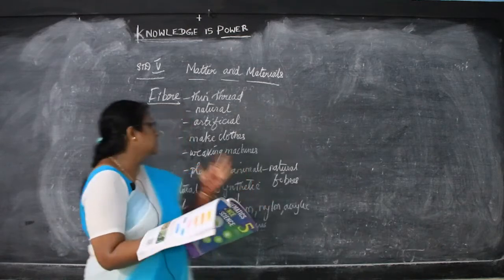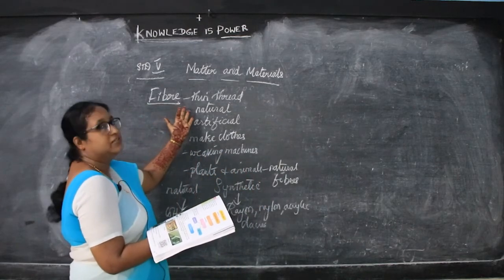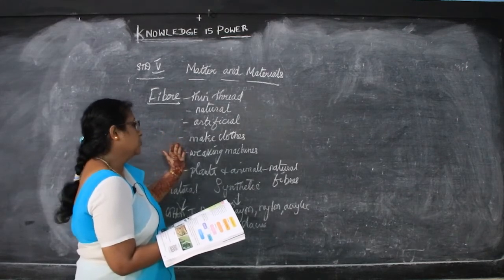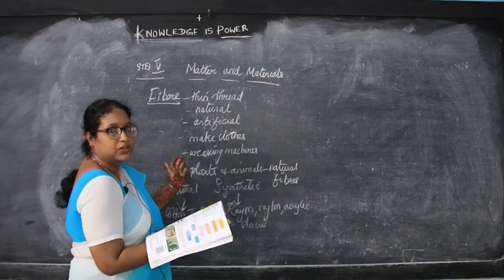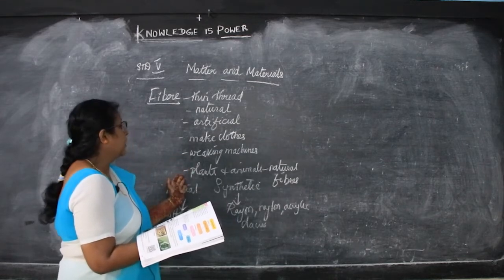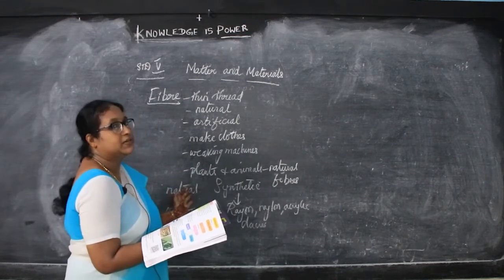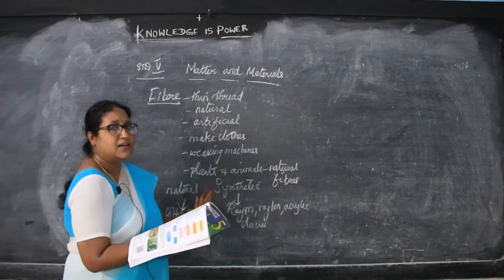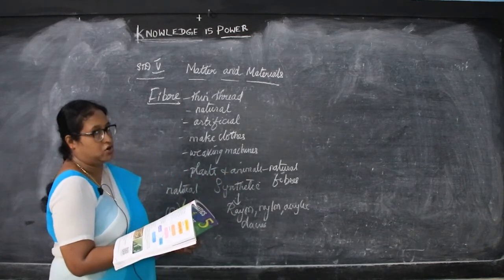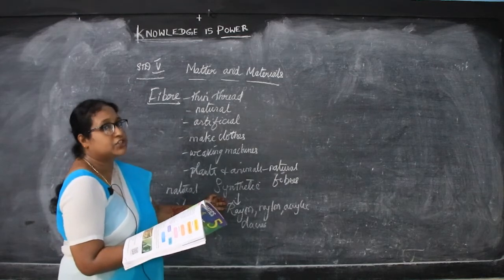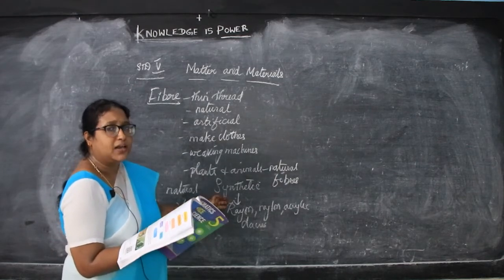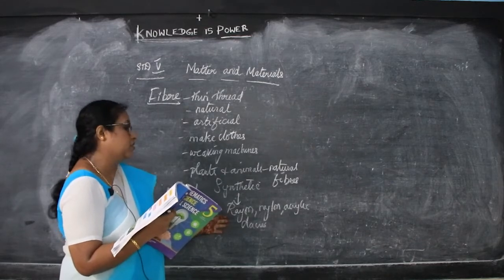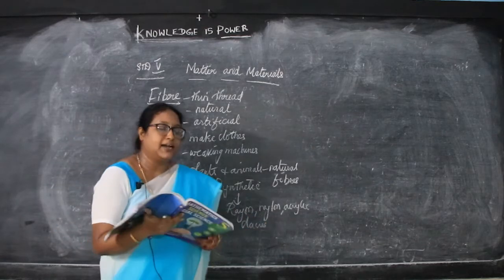Now do you understand, children? Fiber is nothing but a thin thread. It may be natural or artificial, and it is used to make clothes. How do we make clothes? By using weaving machines. You have two kinds of fibers, natural fibers made by plants and animals, for example cotton, jute, coir, and synthetic fibers made by humans by chemical process, for example rayon, nylon, acrylic and dacron.